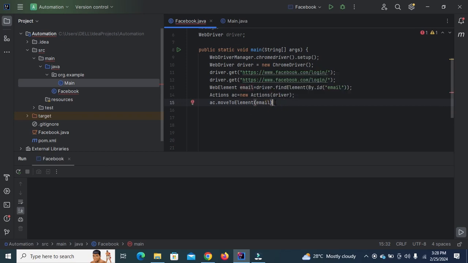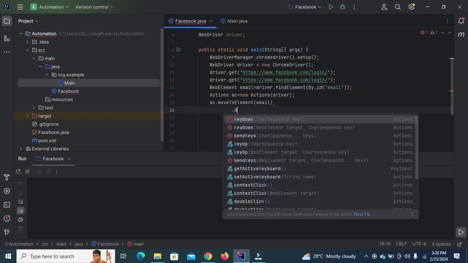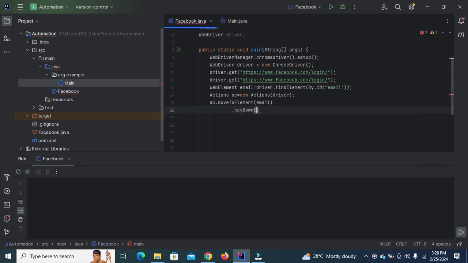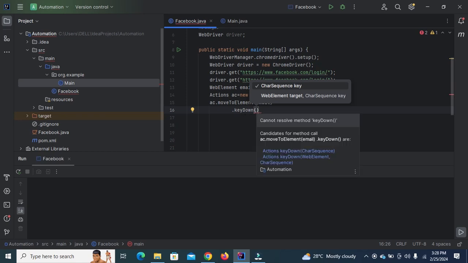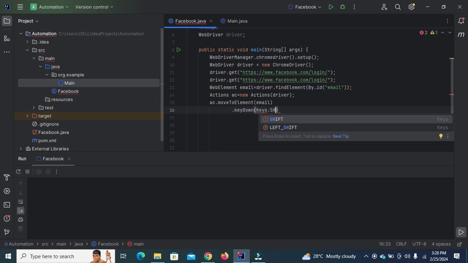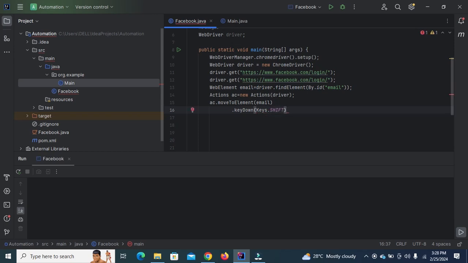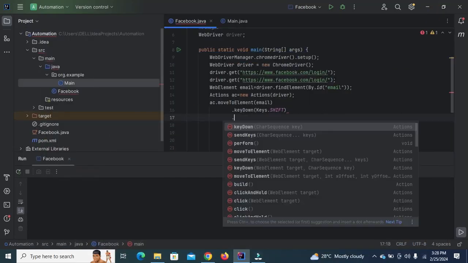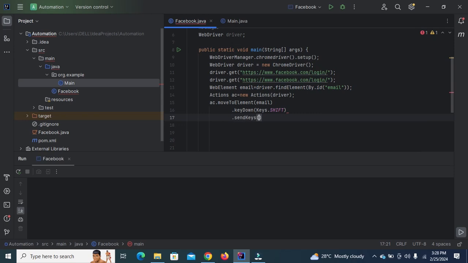After entering the email, we want to press the shift key, so we will use .keyDown. keyDown is used to press the key, and we want to press the shift key, so we will use Keys.SHIFT. After pressing the shift key, we need to type in this field using .sendKeys. sendKeys is basically used to type any characters in a field.